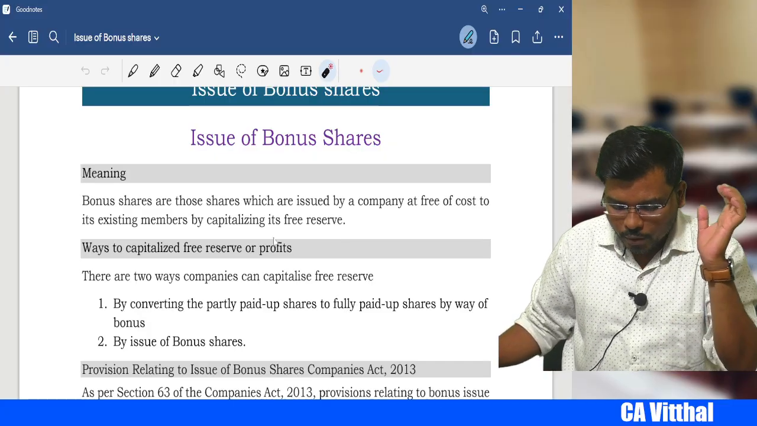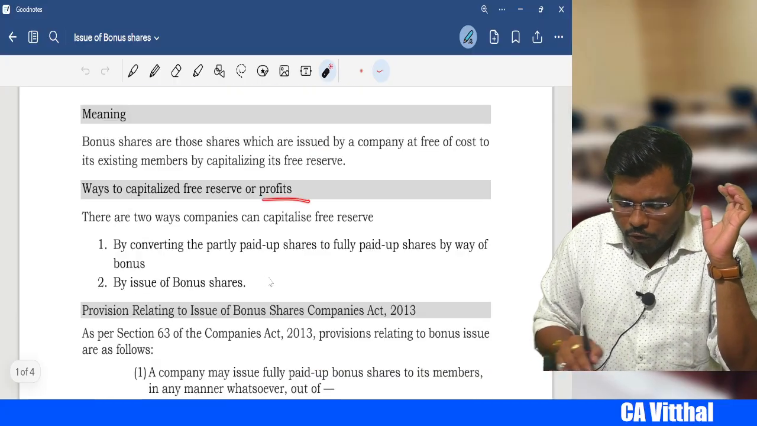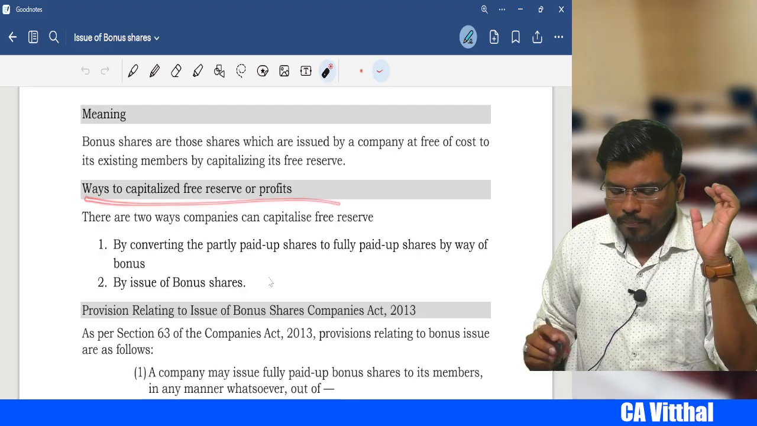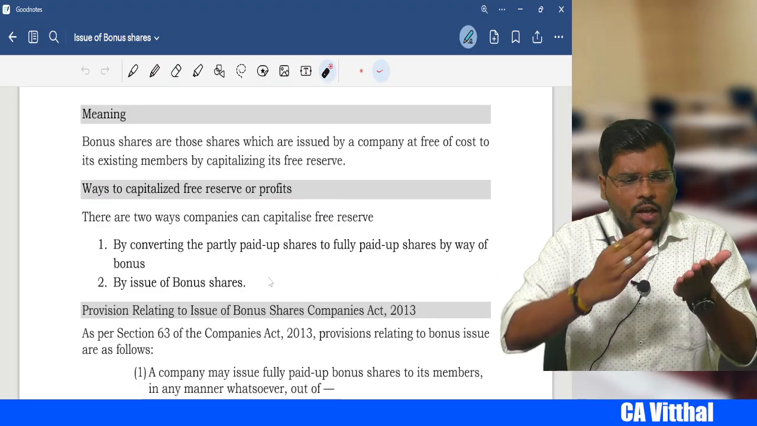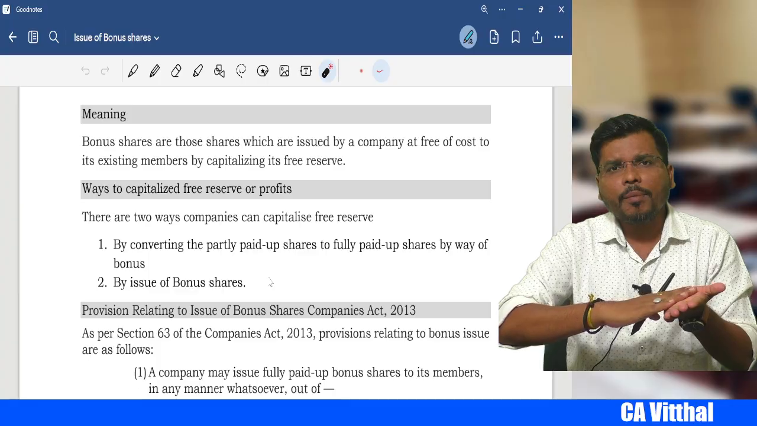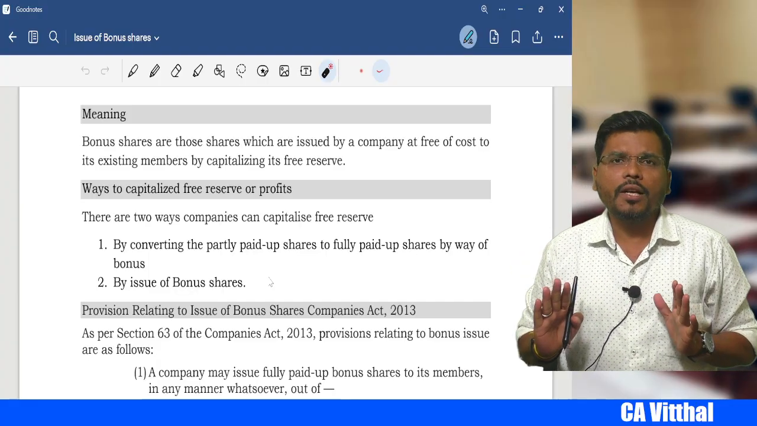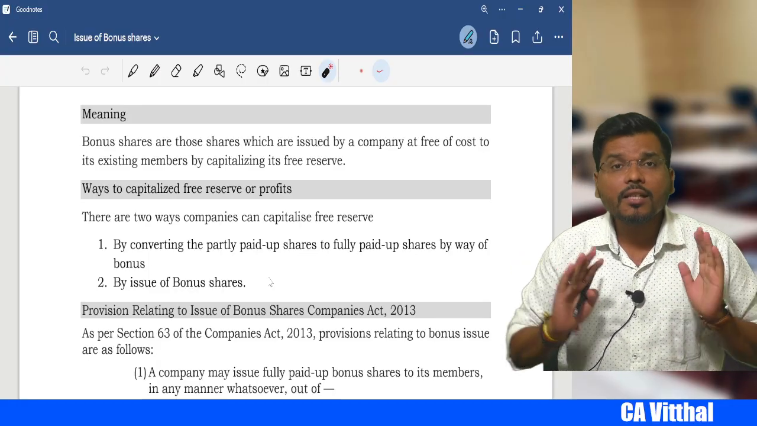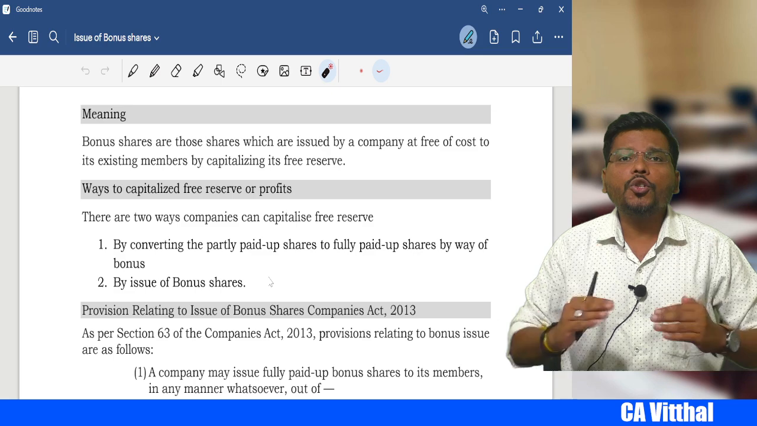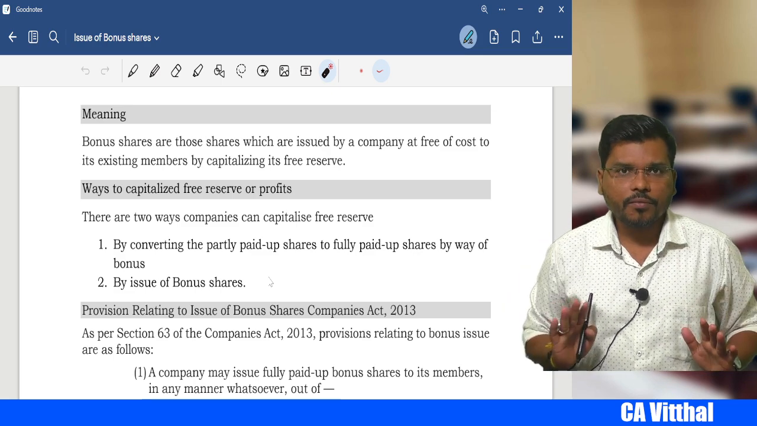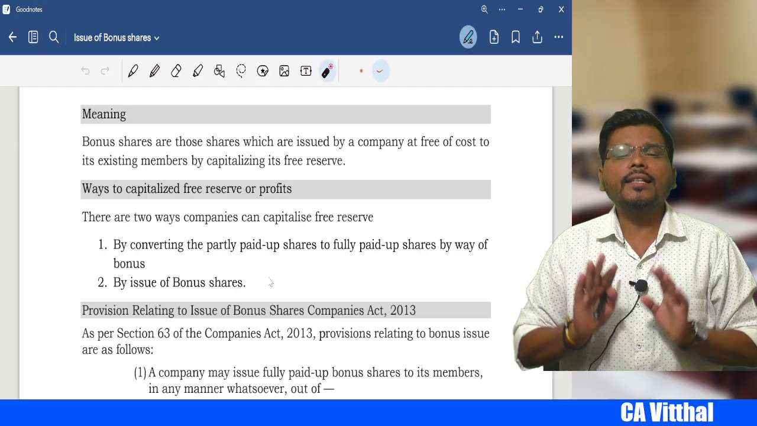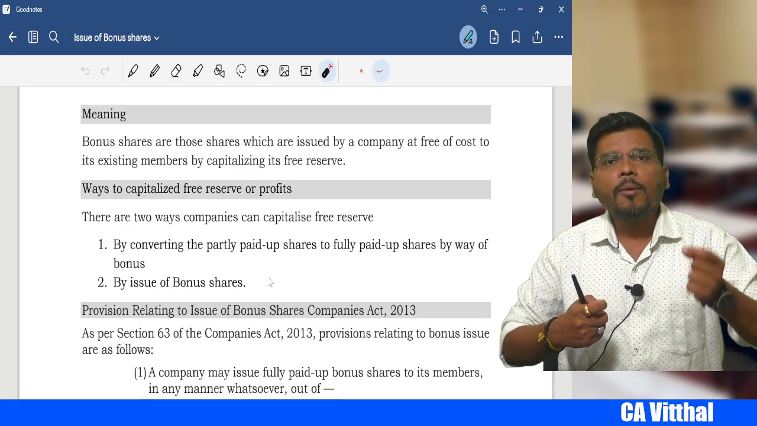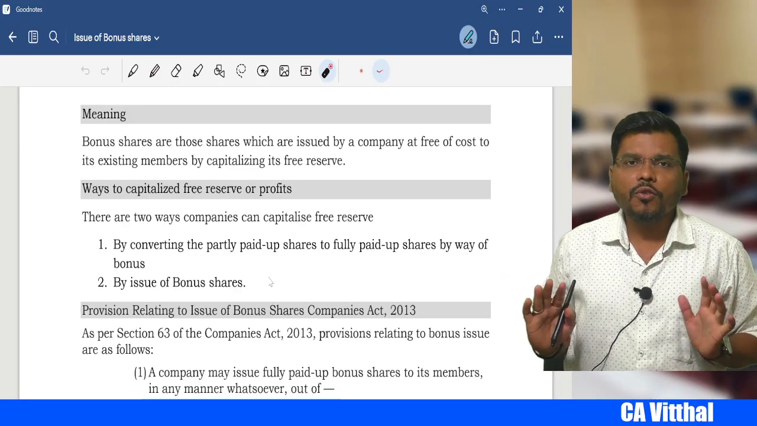Now, the ways for capitalization of free reserve. How many ways are there, sir? Two ways. Number one, you either convert the partly paid up shares into fully paid up by way of bonus dividend, or issue fully paid bonus shares. Now, you cannot issue fully paid bonus shares unless and until you convert the partly paid up shares into fully paid up, right?